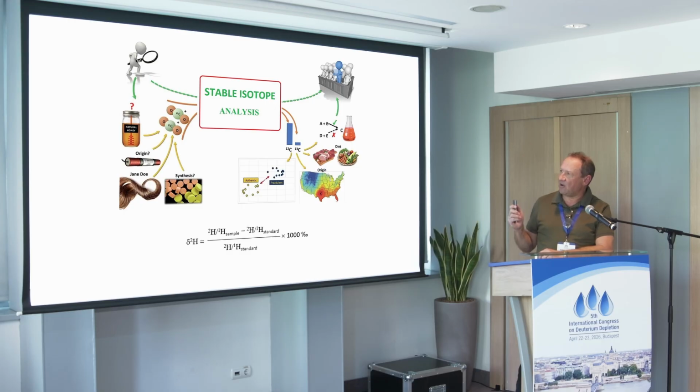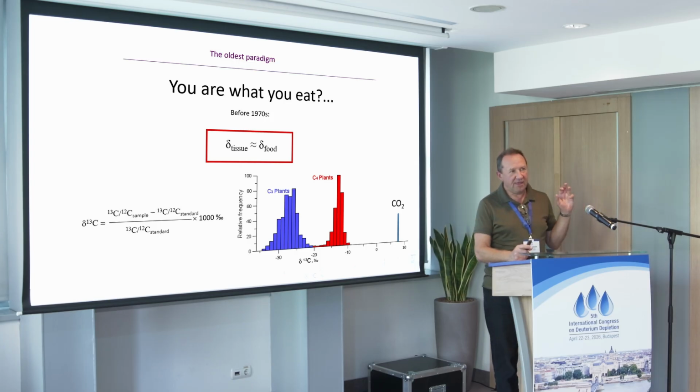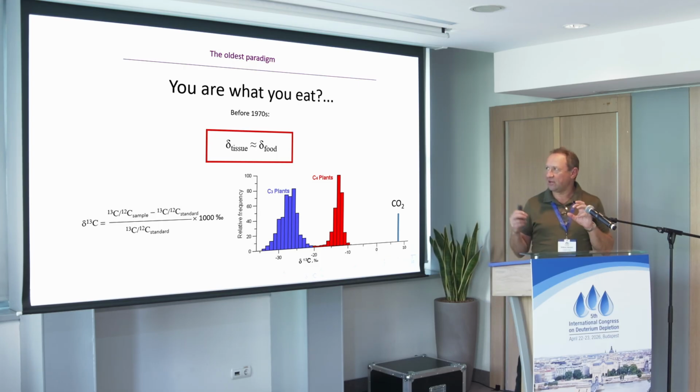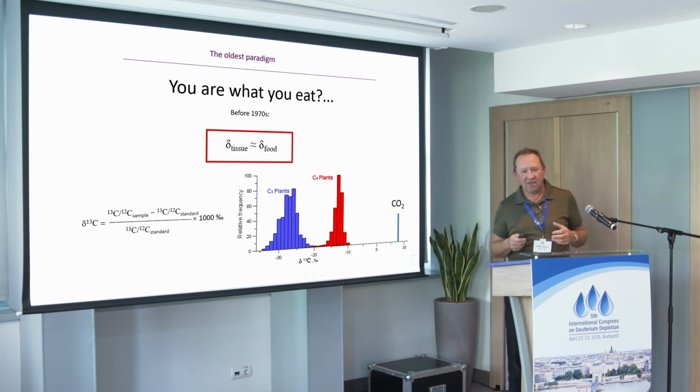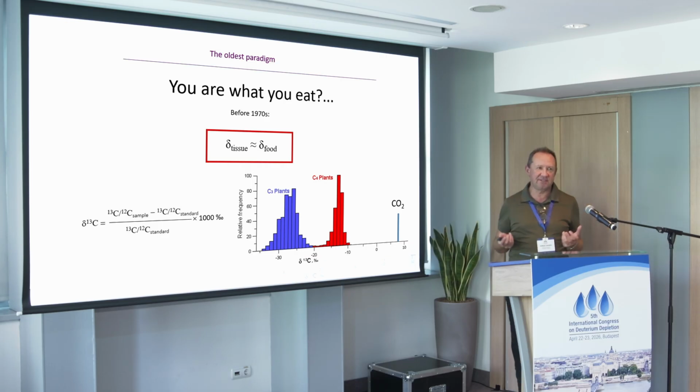And it is based on thousands and thousands of research papers produced by hundreds of research groups analyzing stable isotopes for the purpose of environment and ecology. They want to link the isotopic composition of the food to the isotopic composition of the tissues. And originally, before the 1970s, the received wisdom was that you are what you eat. That is, the isotopic composition of these two should be the same.